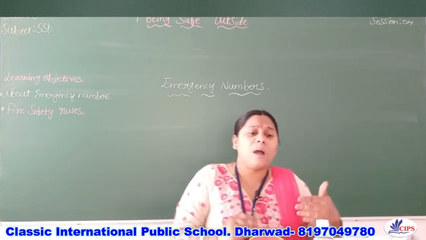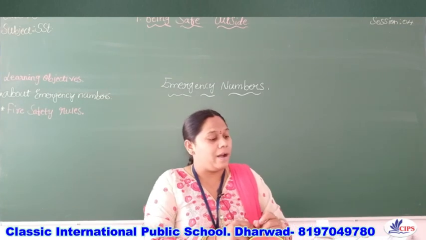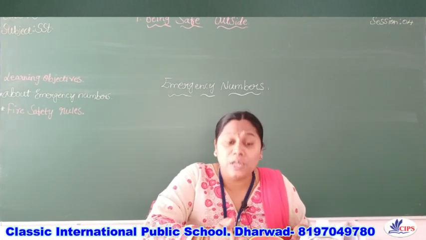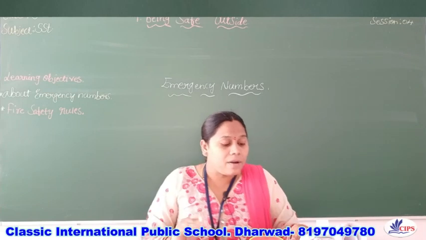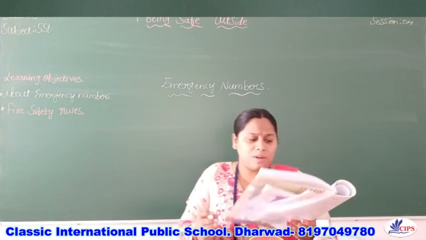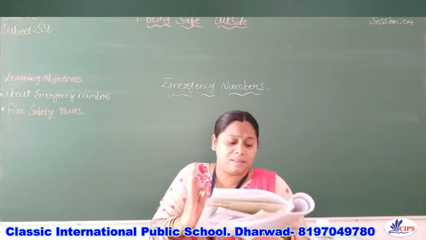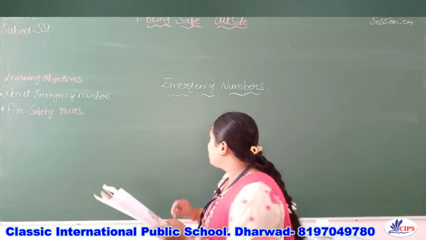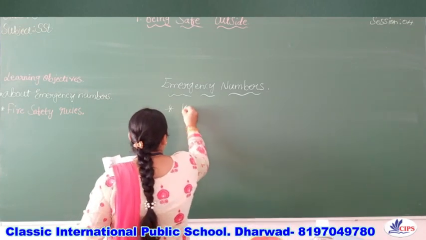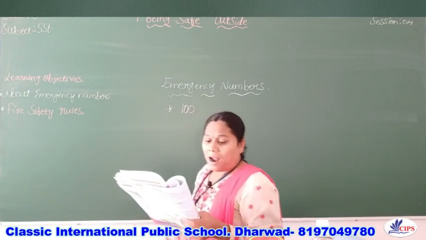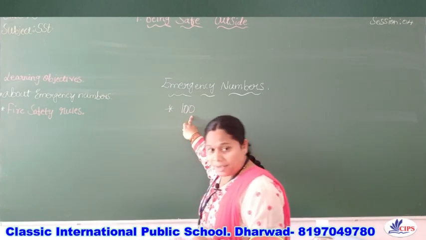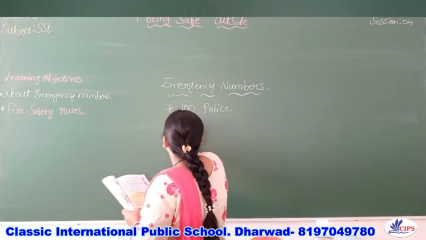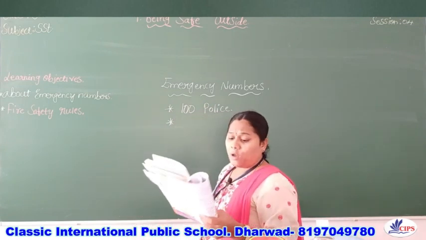So children, now let me tell you one by one. Children, in an emergency, here are some phone numbers you can dial to ask for help. Remember these emergency numbers. What are the emergency numbers? The basic thing, children, is to just remember all the emergency numbers. The first one, children, I hope you all remember: 100. You all know that if you call 100, it goes to the police station. So 100 is police.